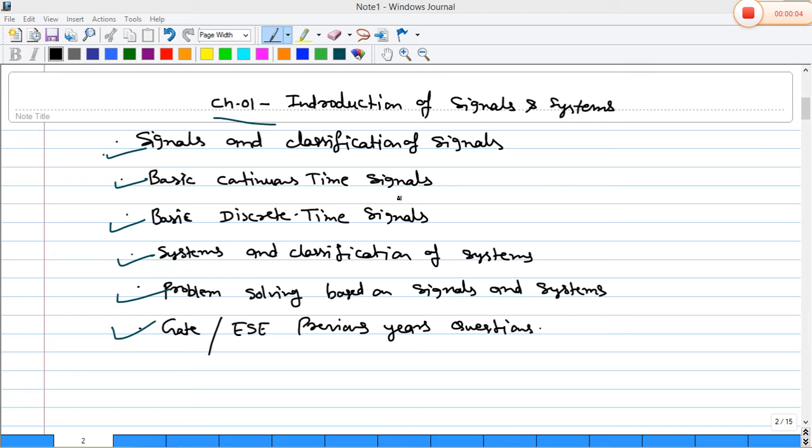Today we will continue with the first chapter, that is Introduction of Signals and Systems. In this chapter, I will continue signals and its classification.